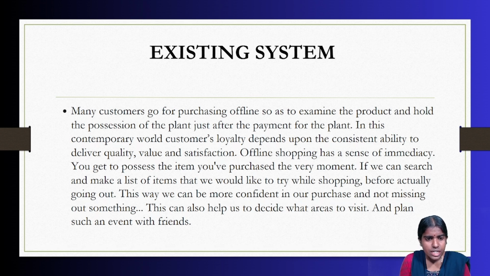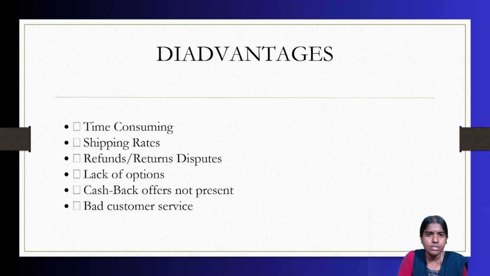If we can search and make a list of items that we would like to try while shopping before actually going out, this way we can be more confident in purchase and not miss out on something. It will help to decide what areas to visit and plan, such as an event with friends. Clear with this? So what is happening in the existing system? I'm just giving you a brief overview of the existing system and the disadvantages of it.